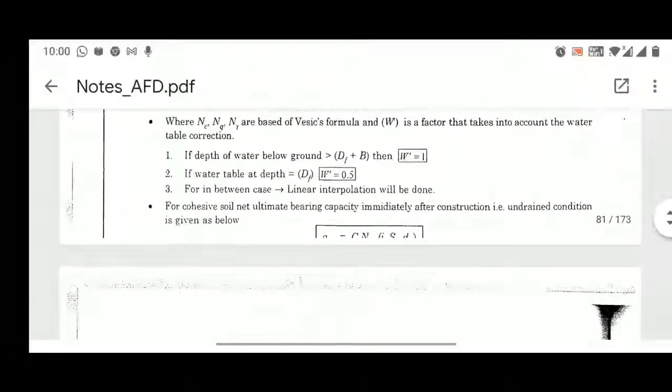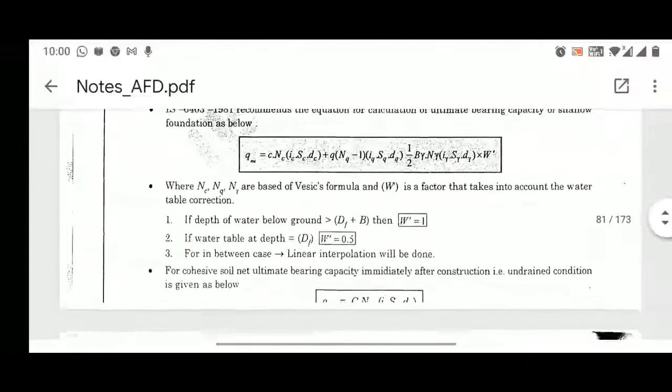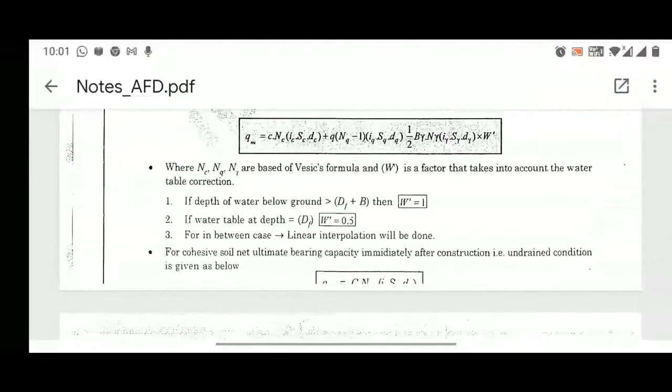Now for cohesive soil, the net ultimate bearing capacity immediately after construction, that is the undrained condition, is given below. So why are they saying immediately after construction? Because that soil is fully saturated, clay is a moist soil, so it accumulates a lot of water inside it. Before construction, we can consider everything in an undrained state. But once the construction is done or going on, the water is simply removed from the pores by the load of the structure. That's why it will then be in a drained state. So that's why it is written immediately after construction, right?